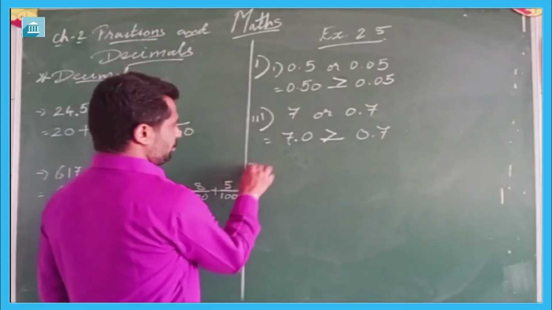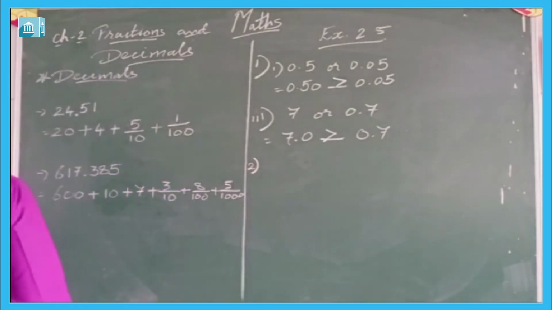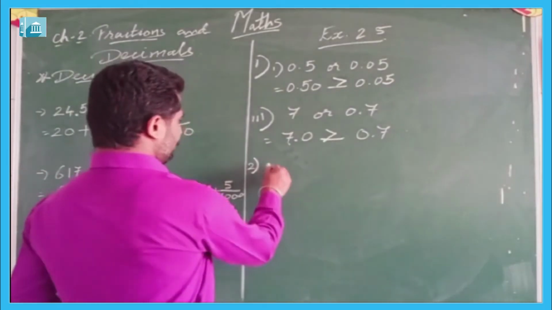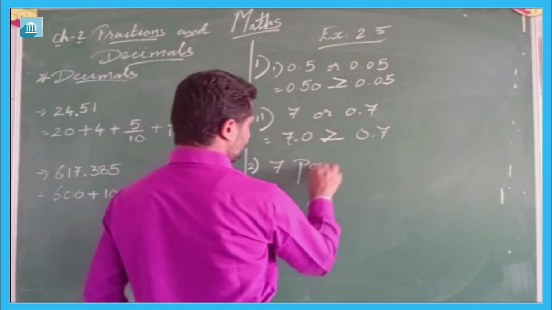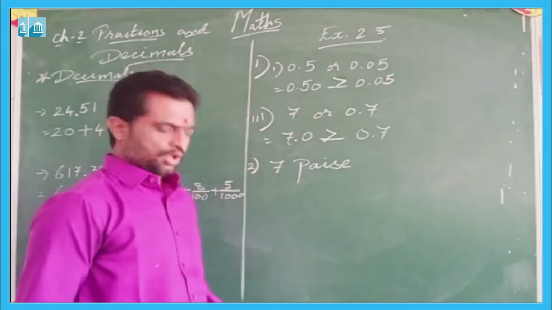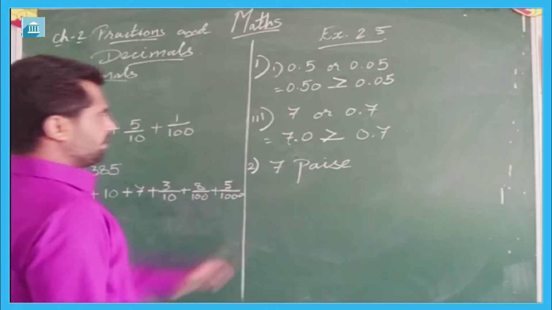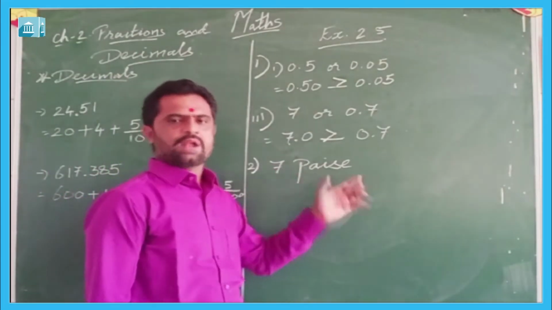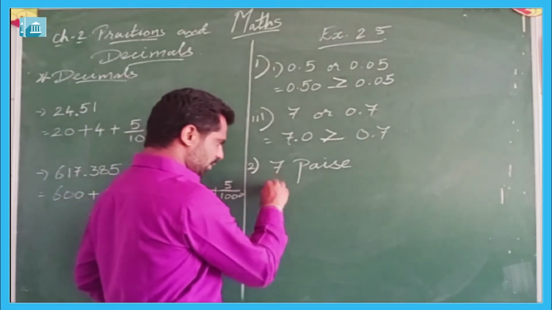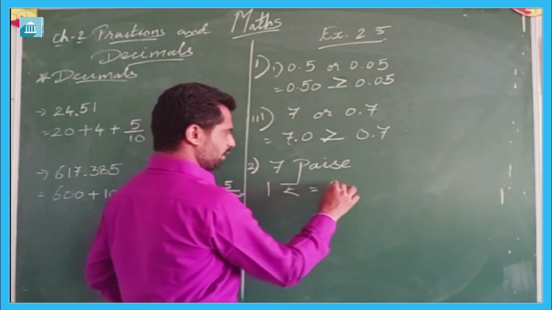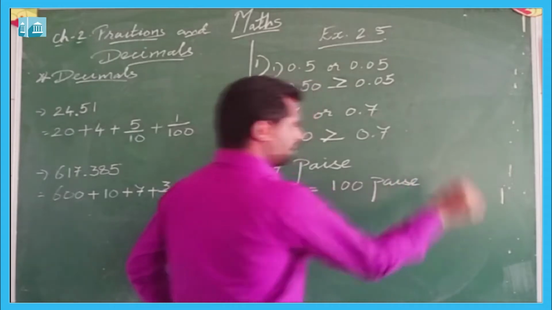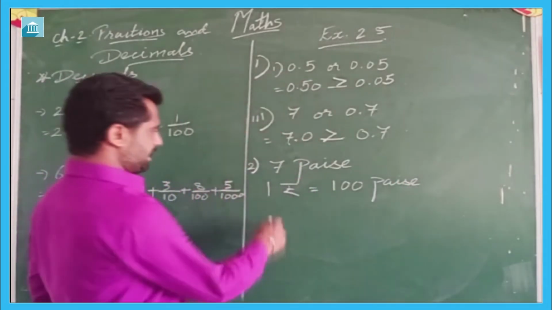Now let us come to question number 2. Express as rupees using decimal. Here it is given 7 paise. We have to express it as rupees. Now we know that when it is given in paise and we need to express it in rupees, first we need to find out that 1 rupee is equal to 100 paise.